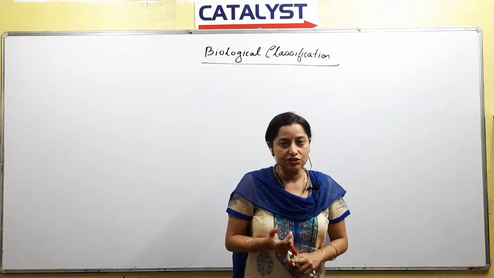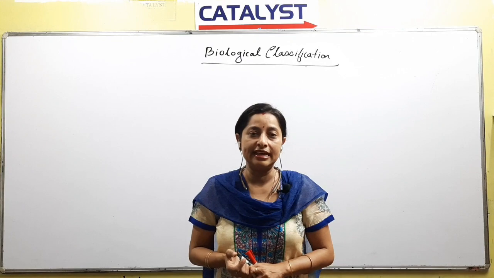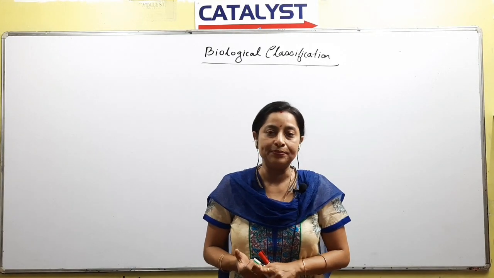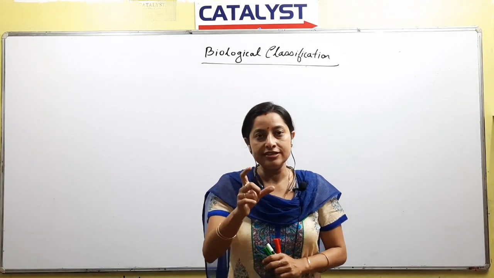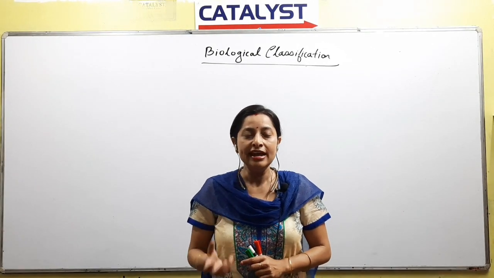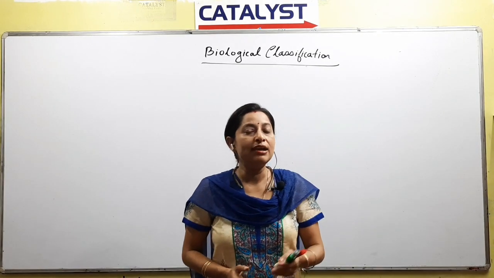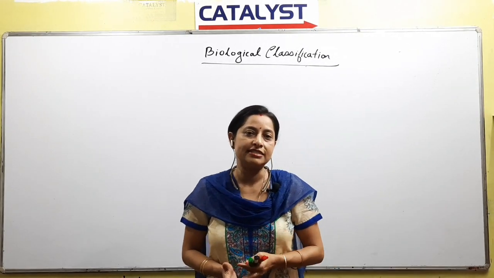The 3 kingdom classification we have started. It was given by a scientist called Haeckel. And what was the 3rd kingdom? The 3rd kingdom was Protista. When we talk about Protista, the first line that we remember is it is a kingdom of unicellular eukaryotes. Up till this portion we have completed in the last class. So today we are going to talk about the rest of the classification.